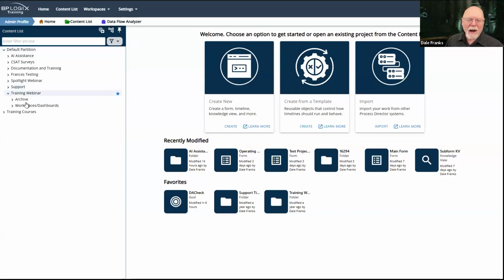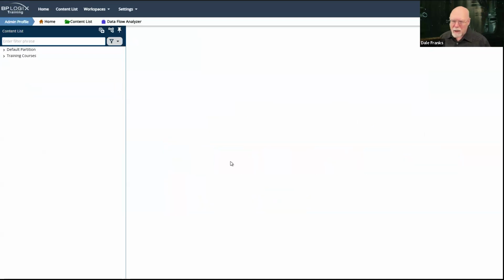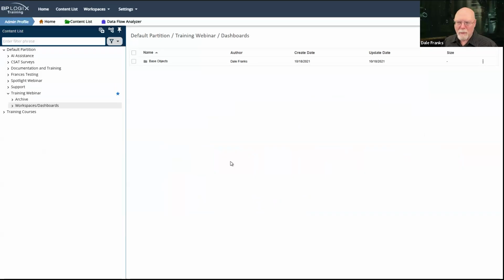This is, I think many people think, kind of basic. However, as basic as it is, it's one of the most important things that you do in Process Director, because workspaces and dashboards are how you provide a user interface to your end users. The primary method is a workspace.